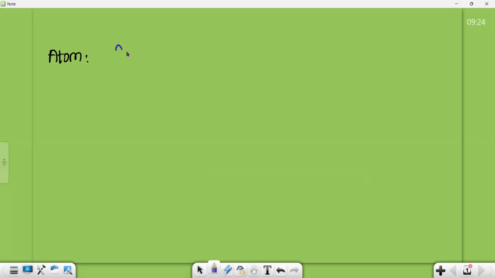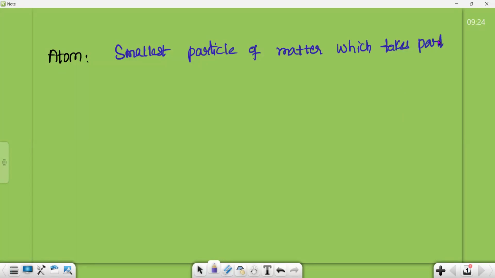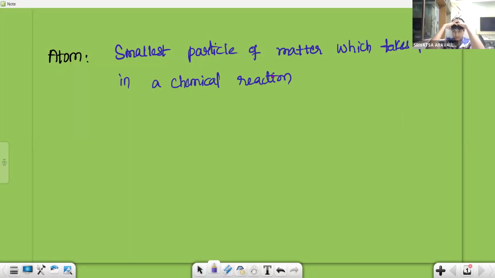So atom is the smallest particle of matter which takes part in a chemical reaction.